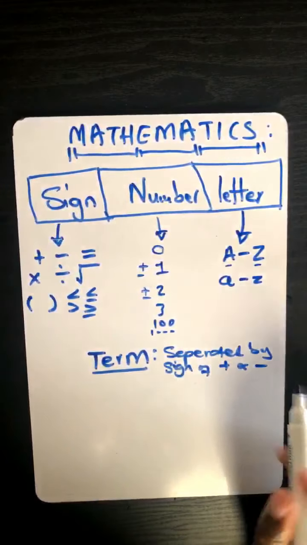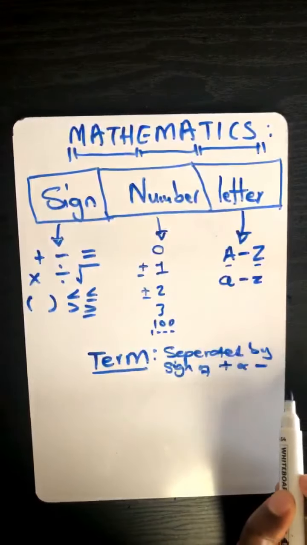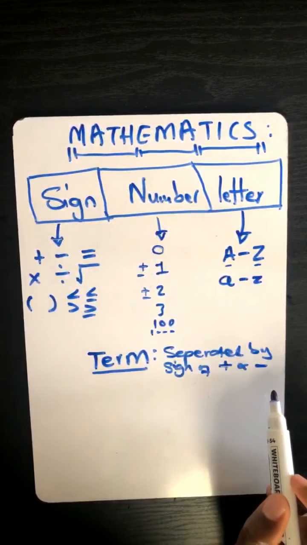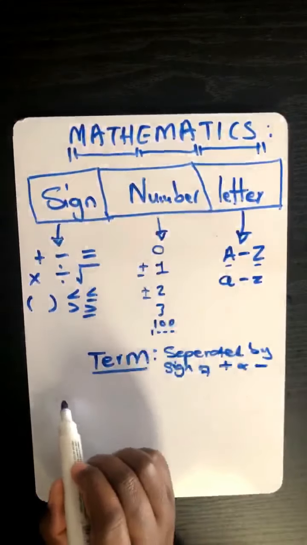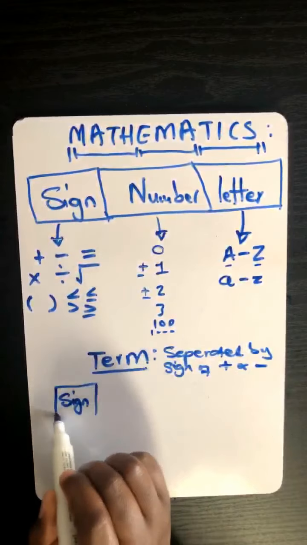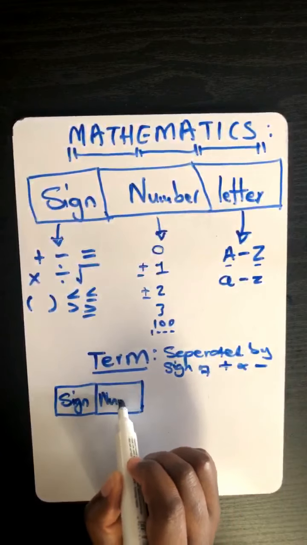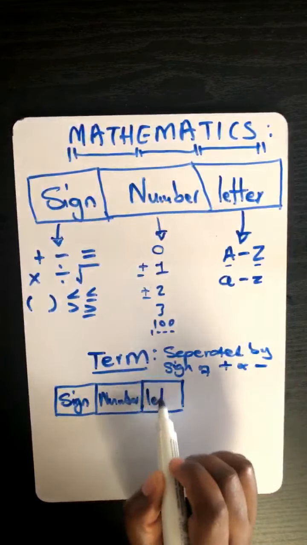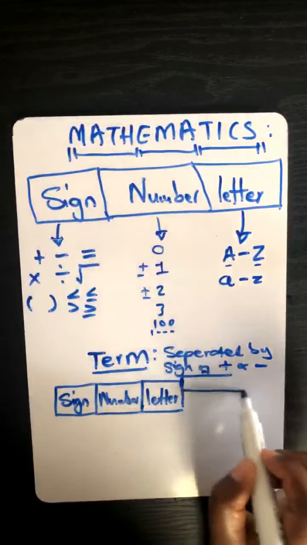So the moment in between you have a sign of a plus or a minus, then you know it is there to separate a term. So I'm going to explain to you the arrangement of a term. A term is made up of a sign followed by a number followed by a letter, then followed by a power.